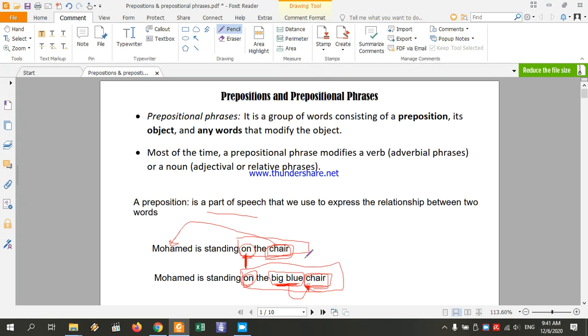So now we've talked about prepositions and the prepositional phrase. We're going to discuss the functions of prepositional phrases in another video.